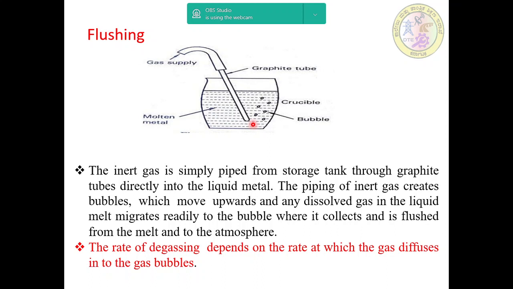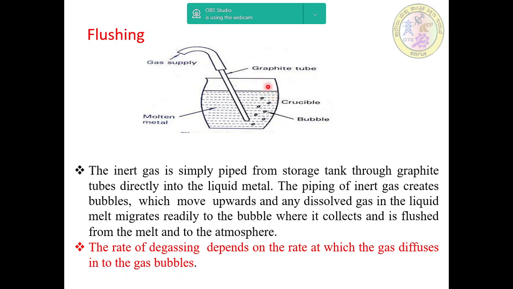The piping of inert gas creates bubbles which move upwards, and any dissolved gas in the liquid melt migrates readily to the bubble, where it collects and is flushed from the melt to the atmosphere.